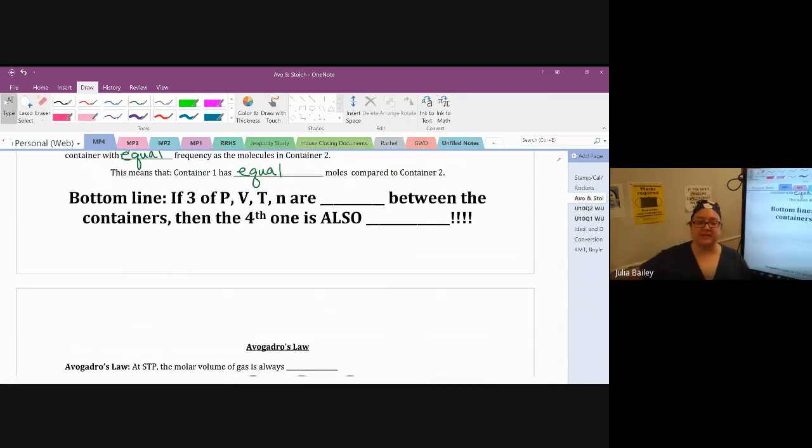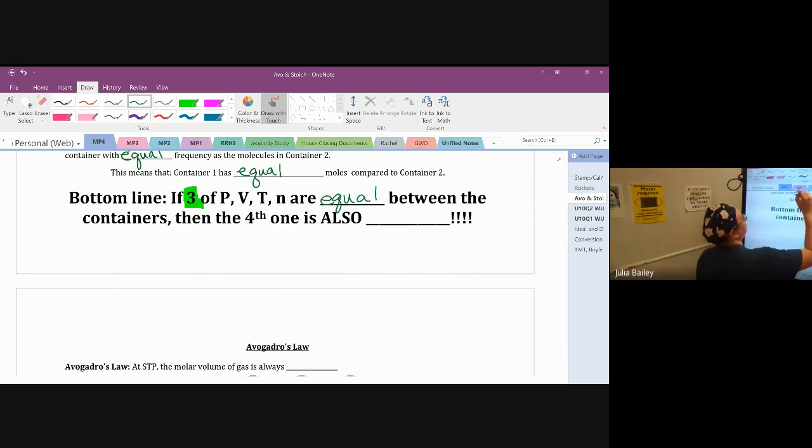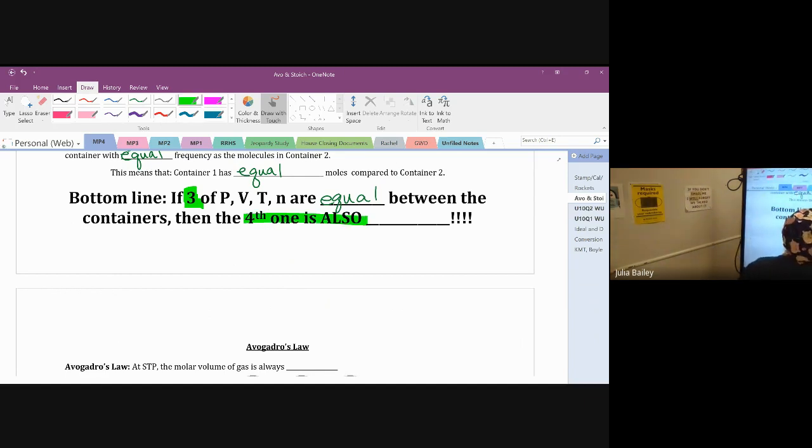Your bottom line, out of our 4 main gas variables, pressure, volume, temperature, and moles, if any 3 of those are equal between any 2 containers that you're comparing, then the 4th one also has to be equal. If 2 of them are equal, the other 2 may or may not be. But if 3 of them are equal, the 4th one has to be equal. That's the only way it works out. The 4th one has to be equal. Okay?